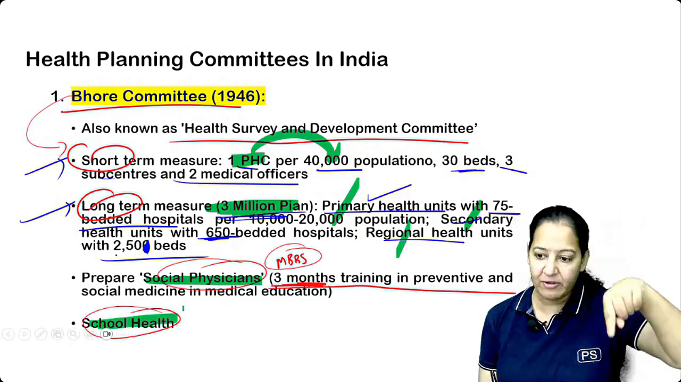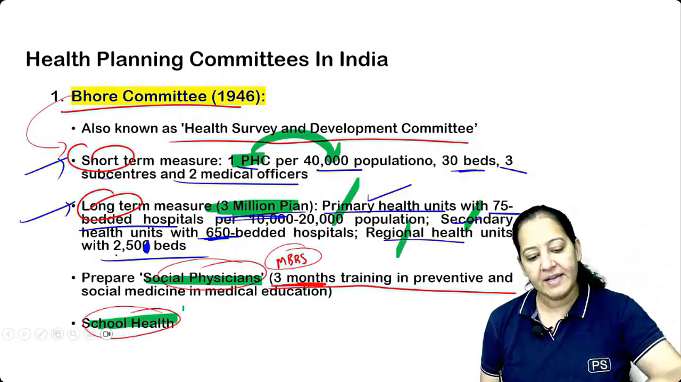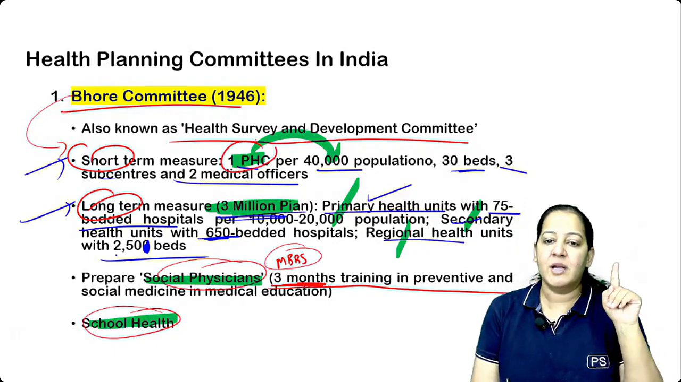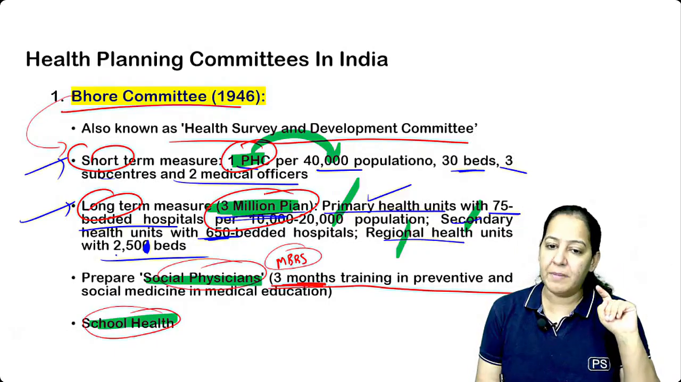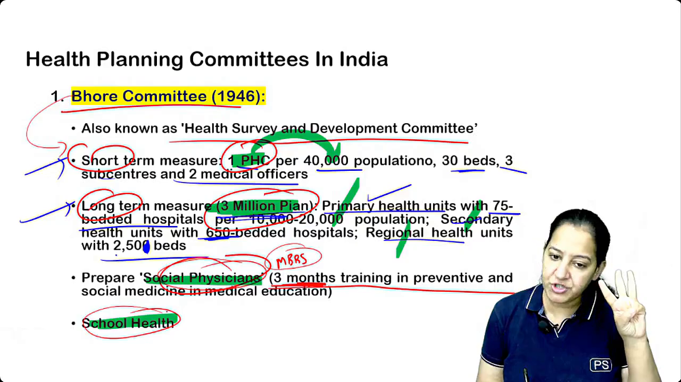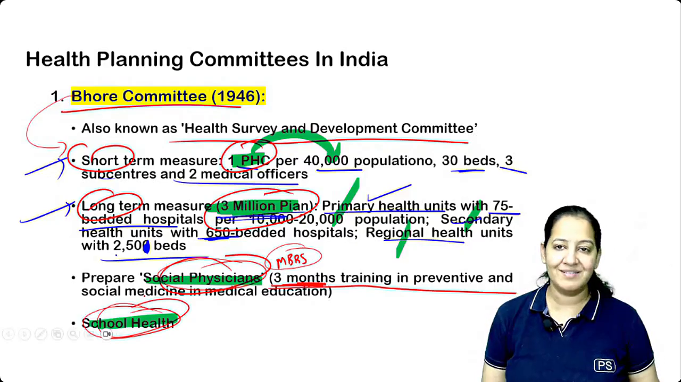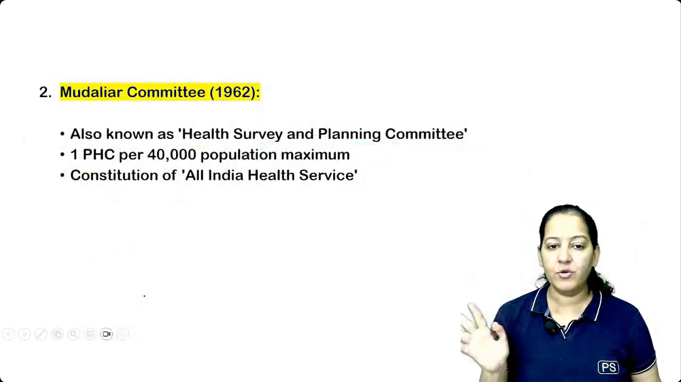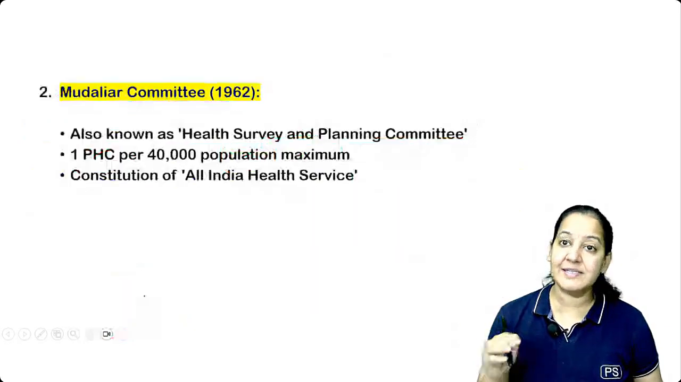So just learn the green I have highlighted. Bhor Committee, what did the Bhor Committee give? Number 1, the PHC concept. Number 2, 3 million plan. Number 3, social physician. And number 4, school health. How many of you got it? Please learn that. You don't have to understand much. Just learn that these are all its recommendations.